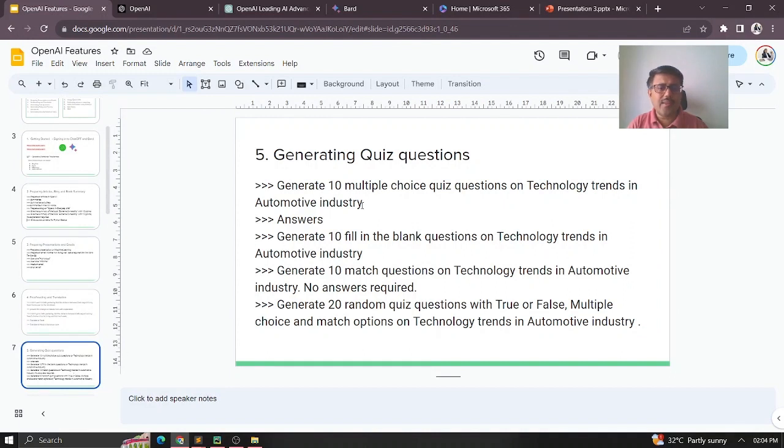The next one is about generating quiz questions. Typically, we'll be preparing questions, especially when we conduct technical interviews. Most organizations have predefined questions, and they get the candidates interviewed on those questions, right? Instead, why can't we use ChatGPT so that you get the questions dynamically, on the spot, when you are interviewing a candidate, so that from candidate to candidate, different questions can be there.